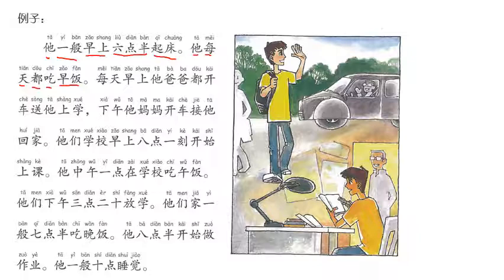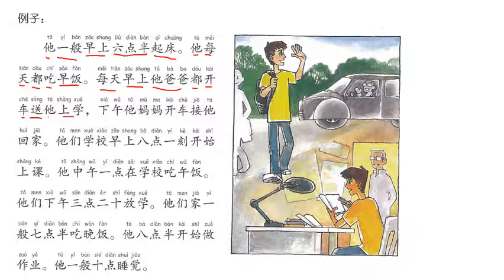每天早上他爸爸都开车送他上学. 每天 every day 早上 morning 他爸爸 his dad 都 always 开车 is to drive a car. 送 is to drop off. 他 him 上学 to attend school.